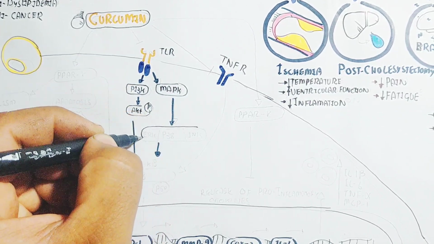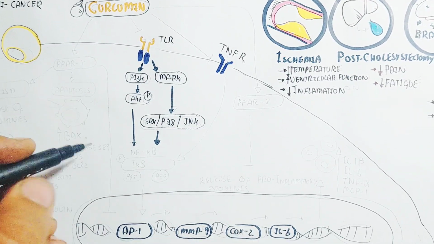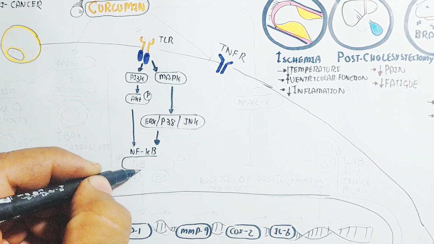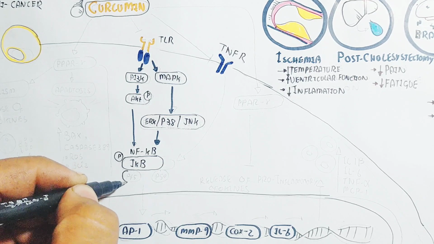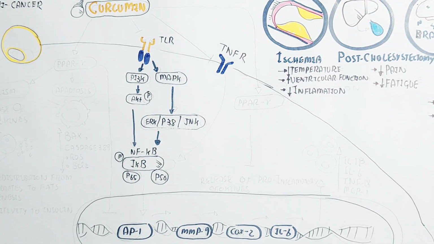This is the nucleus, which contains certain genes like AP1, MMP9, COX2 and the interleukin 6 gene. When the toll-like receptor is activated, it leads to activation of the PI3K and MAP kinase pathways, leading to AKT and the ERK pathway.